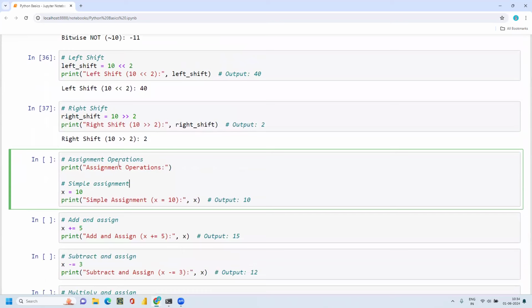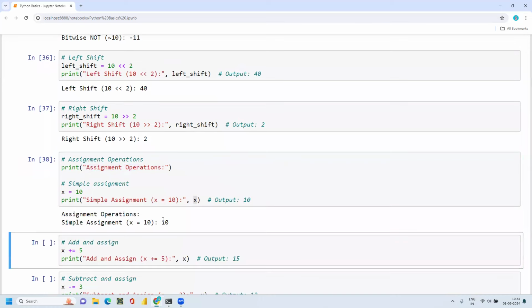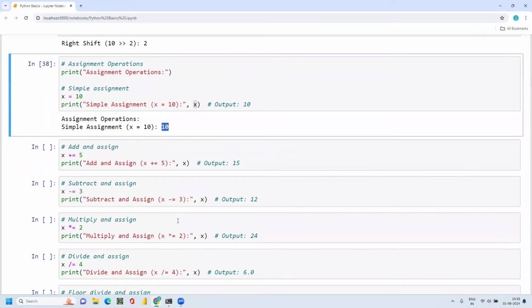So that is where you can use these assignment operators, where I am assigning a number or float or string to a variable. Here X is called a variable, so I am assigning a value to it. Now assigning value 10 to this X. This is called an assignment operation. With a simple assignment, X is equal to 10, the value of X becomes 10. So if you run it, you will get the output 10.